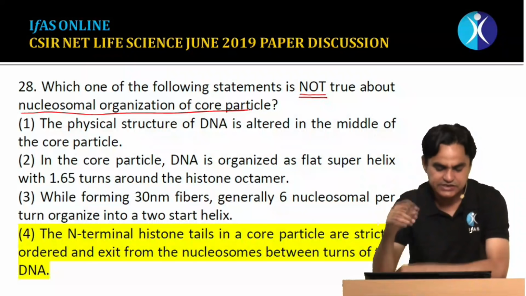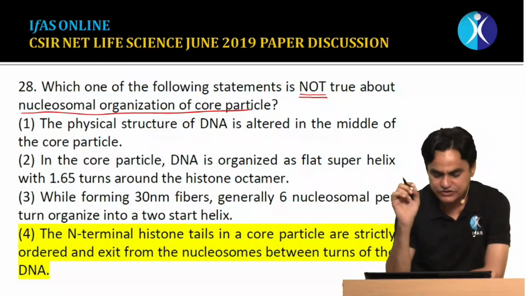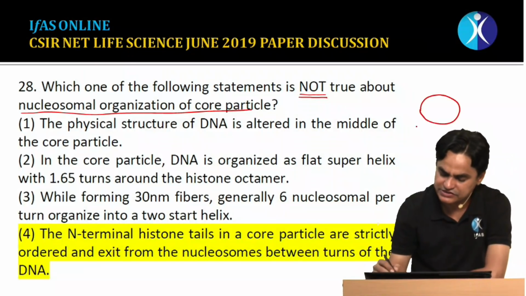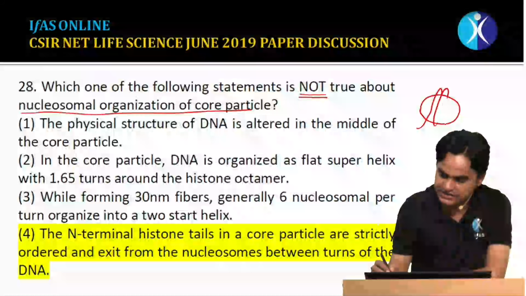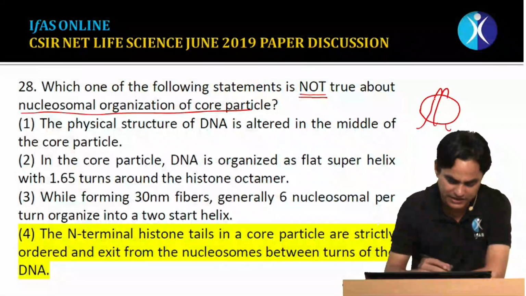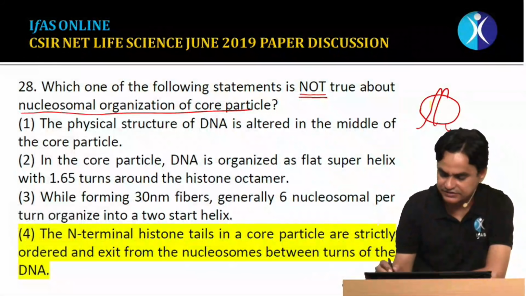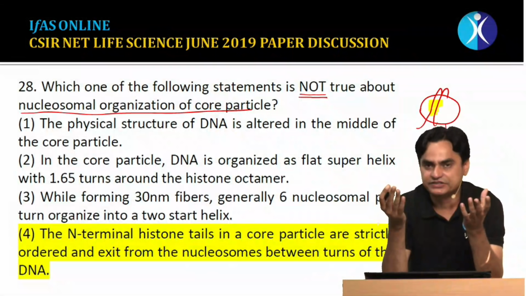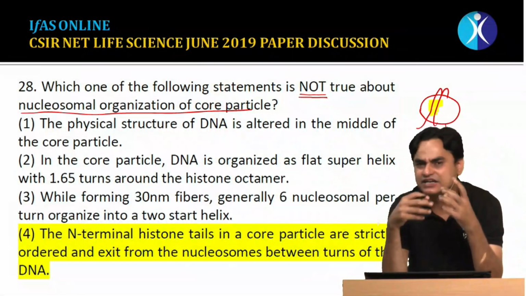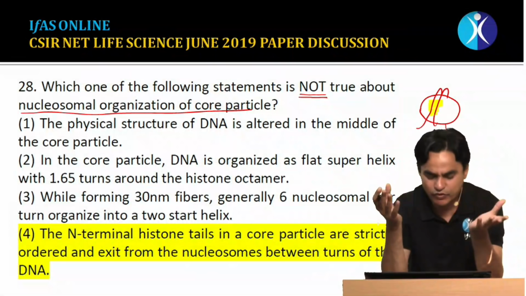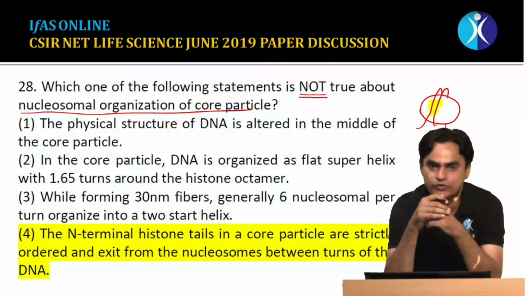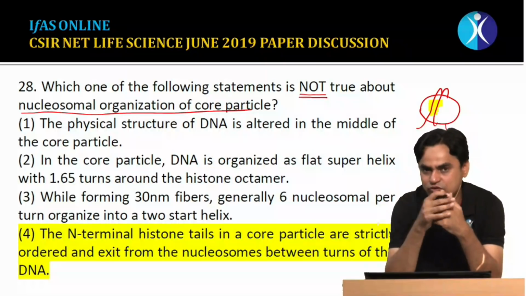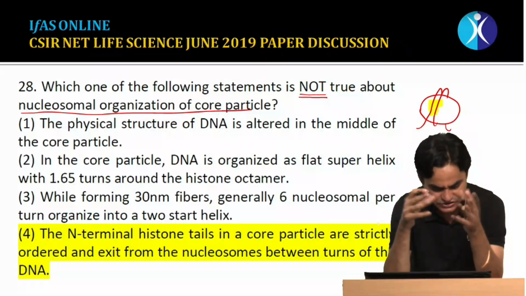The first statement says that the physical structure of DNA is altered in the middle of the core particle. The physical structure of the DNA gets altered in the middle of the core particle, meaning somewhere here it gets altered. Yes, that is true, because here the DNA becomes almost flat. It assumes a different kind of conformation when it comes in contact with the proteins. When the minor groove of the DNA interacts with the proteins, hydrogen bonding is immediately carried out and the physical structure gets altered. That statement is true.